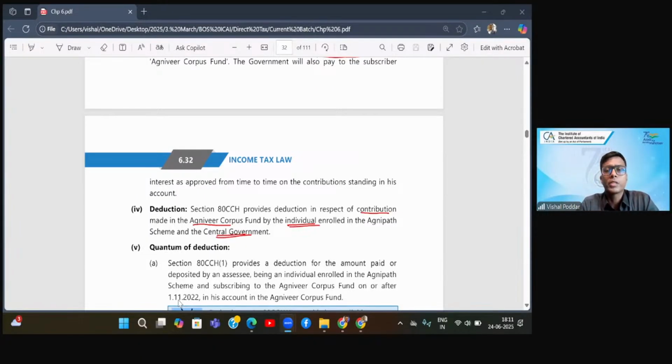Asta asked: sir, when the employee will receive the remaining 75%, then the remaining 25% that was received before by the employee in 80CCD will become taxable in that year. Asta, I am not getting the context of your question. You are saying when the employee will receive the remaining 75%. Remaining of what? You are using the word remaining twice.